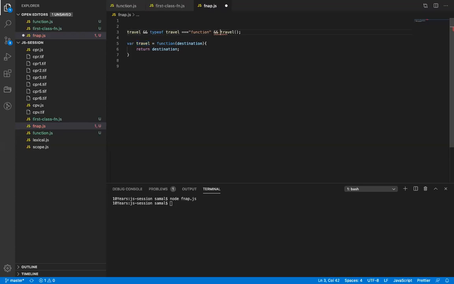This will be in parenthesis, then another and. So true and true, then it will be called.